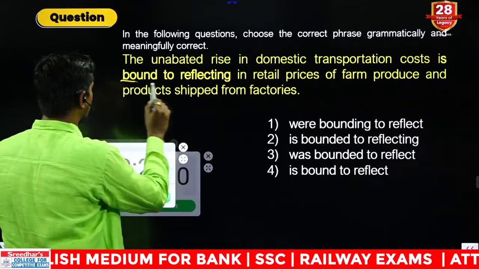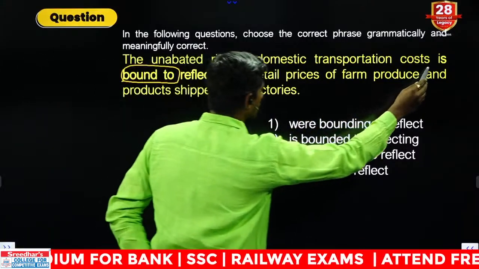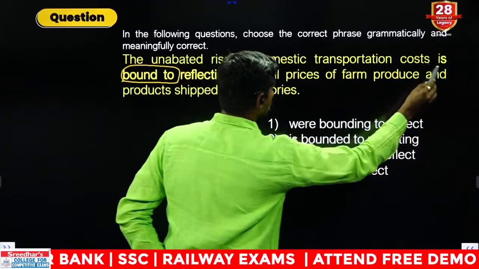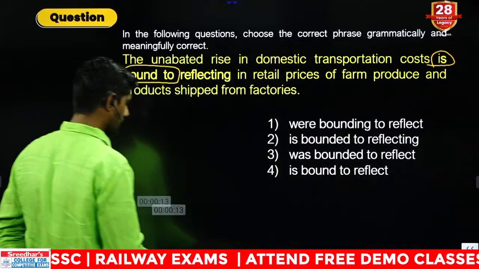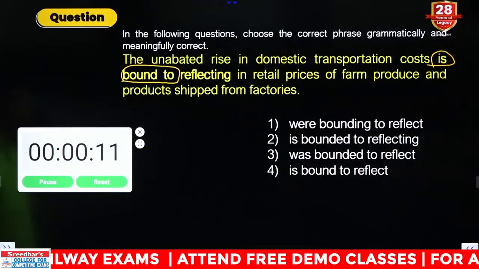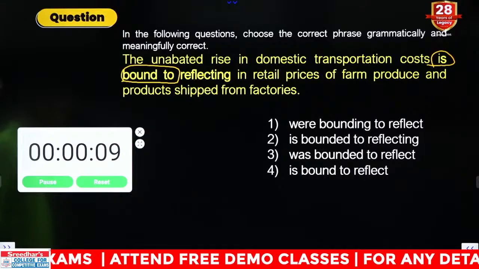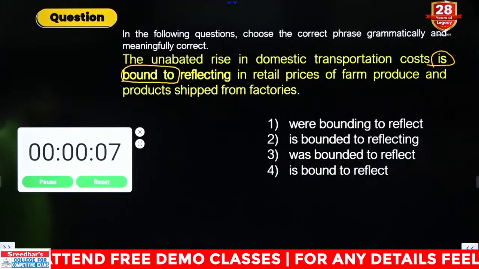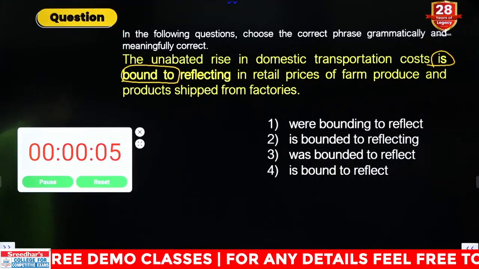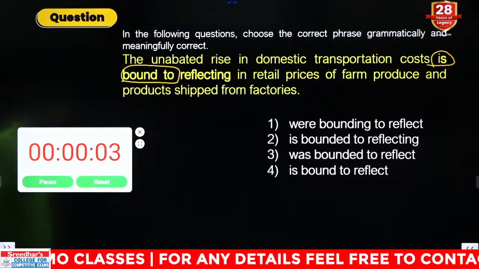So this is in the bold part. Check whether the bold part is correct or wrong. If it is correct, no correction required. If it is not correct, what is the correct answer? Were, is, was, is.